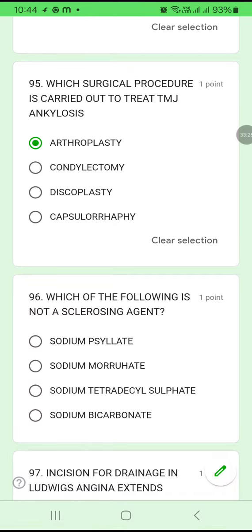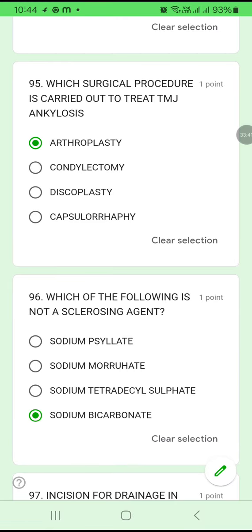96. Which of the following is not a sclerosing agent? You have to double check the question. Sodium psylliate, sodium morrhuate, sodium tetradecyl sulfate or sodium bicarbonate. Sodium bicarbonate is not a sclerosing agent. The rest are all sclerosing agents.